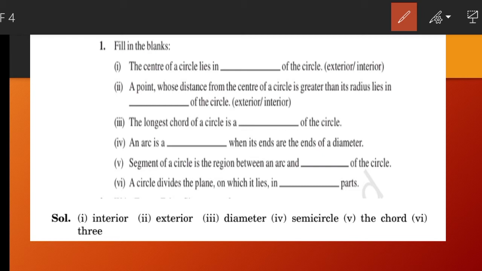The segment of a circle is the region between an arc and dash of the circle. The segment is always formed by an arc and the chord. So the answer is the chord of the circle. A circle divides the plane on which it lies in dash parts. Yesterday we discussed this. If a circle lies on a plane, it divides the plane into 3 parts: the interior of the circle, the exterior of the circle, and the circle itself. So there are only 3 parts.